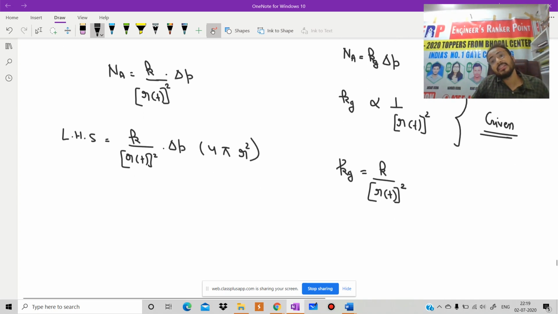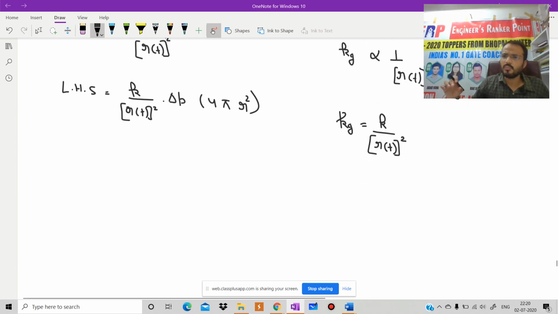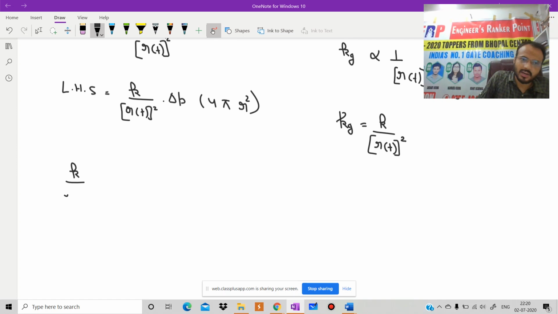As we did in that case, the same procedure we will apply here, because they formulated a new question. Here on the left hand side we take k divided by r(t) square into delta p into 4 pi r square.